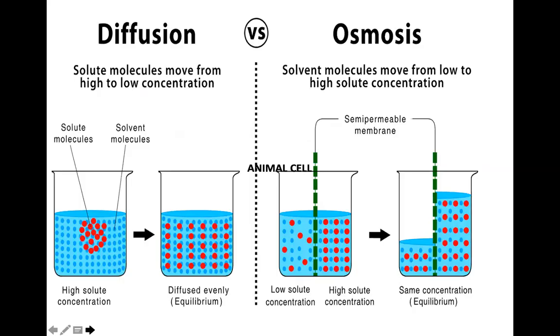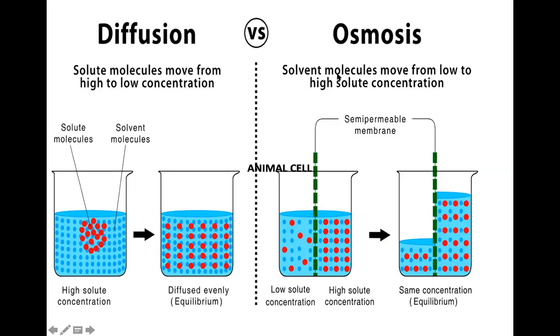So again, diffusion versus osmosis. I have highlighted the difference between diffusion and osmosis again and again, because this topic will keep coming up in science, in chemistry, in physics, in biology. It will come in different topics. So let us see what happens in diffusion. The solutes, the particles, move from a region of high concentration to lower concentration. It does not require any energy at all.